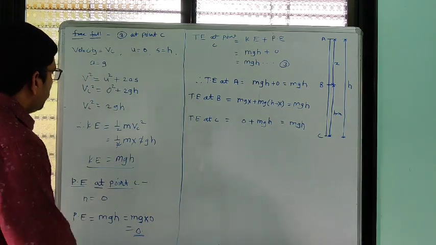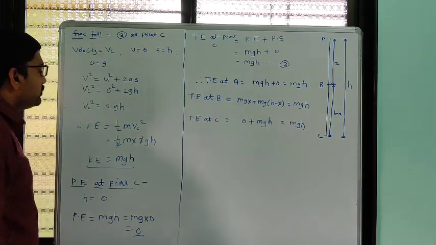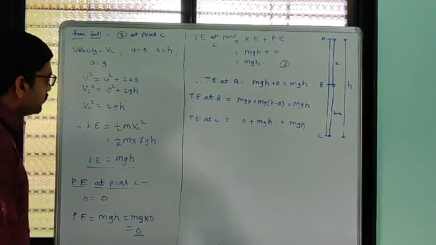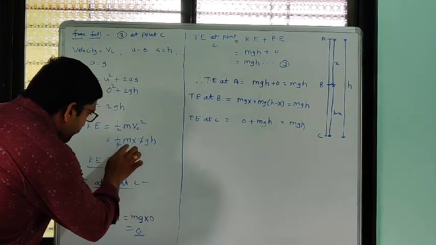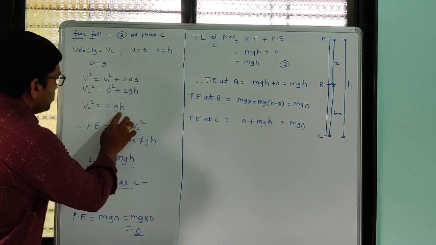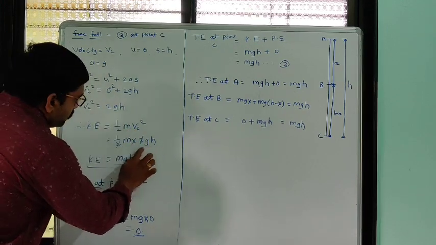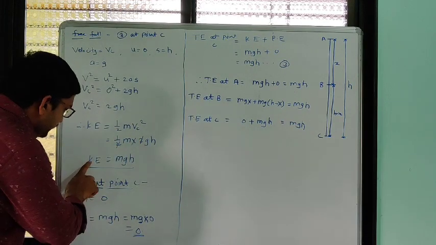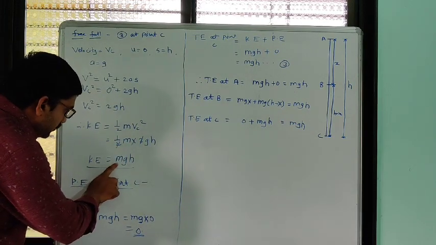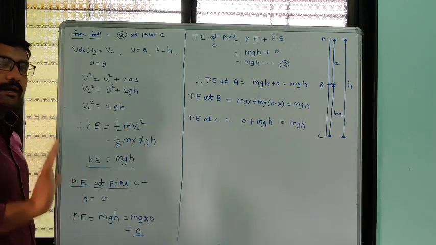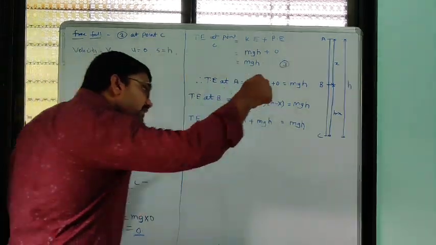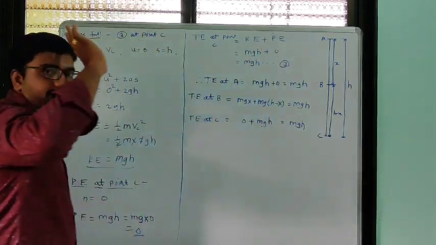Okay. Now we know kinetic energy is equal to 1 by 2 m vc square. So 1 by 2 m into vc square, which is 2gh, so this 2 and this 2 will get cancelled. So kinetic energy will be equal to mgh. Mgh is the kinetic energy when it reaches point C.